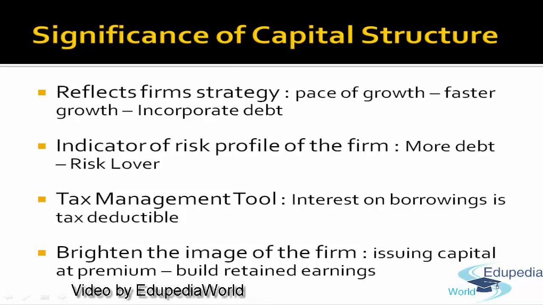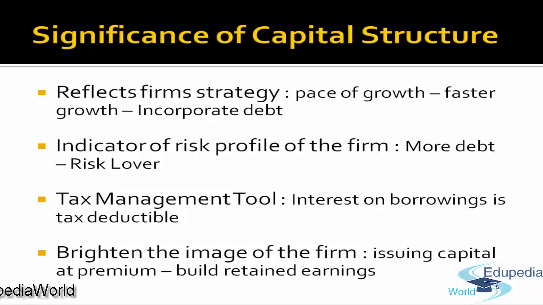There is another significance of capital structure also. If a company has a good operating profit, that company could incorporate debt because it could bear that financial burden, and that burden will also help the company. How? Because interest is tax saving; the company can claim a deduction on it.